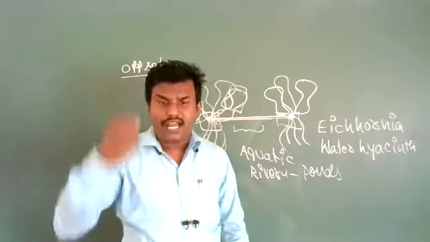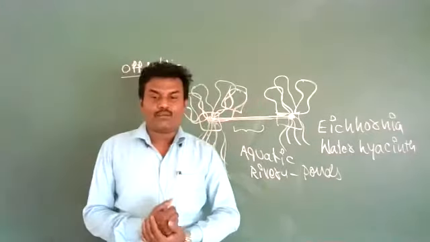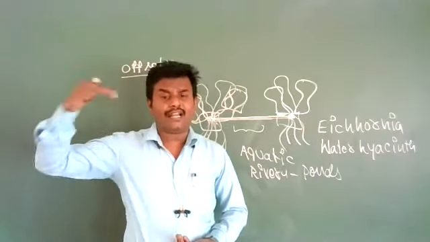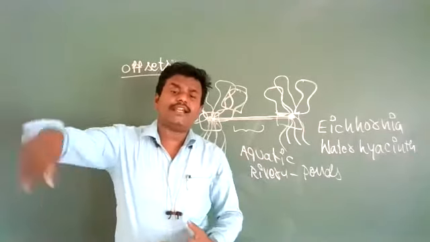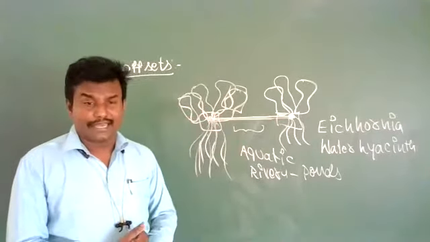Whatever oxygen and nutrients are there are all absorbed by this plant, water hyacinth alone.